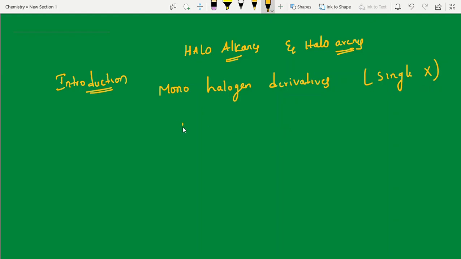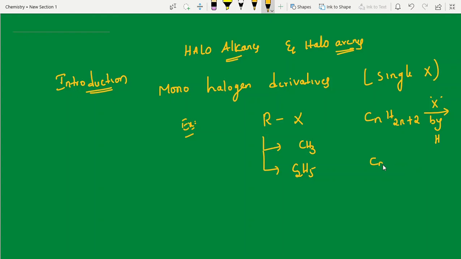Example: if you take RX, this R can be a methyl group, ethyl group like this. So in haloalkanes, one hydrogen in the alkane is replaced by a halogen. That is the molecular formula. For alkanes, CnH2n+2, here you can replace one hydrogen by a halogen. That's it. This is your formula, CnH2n+1X.